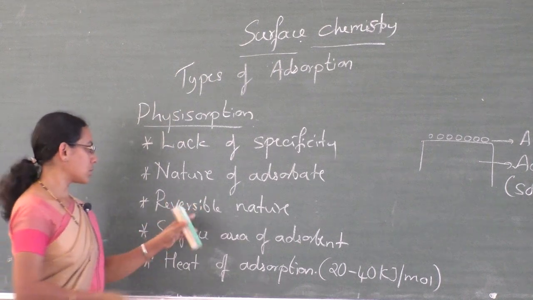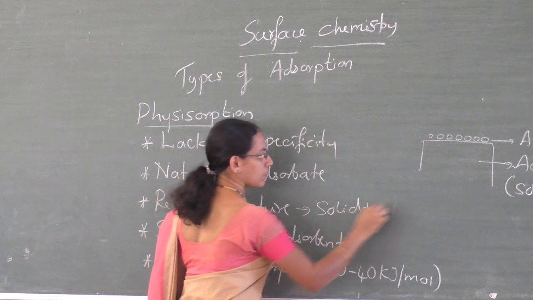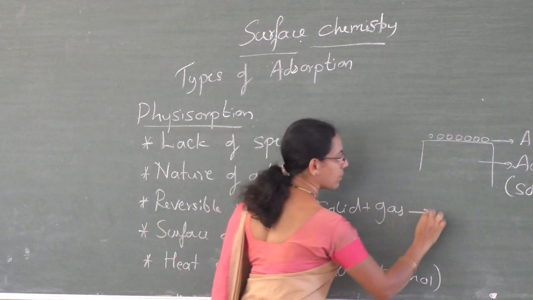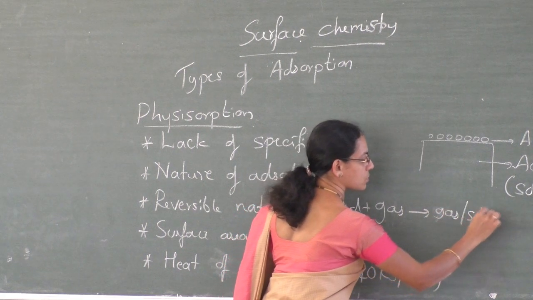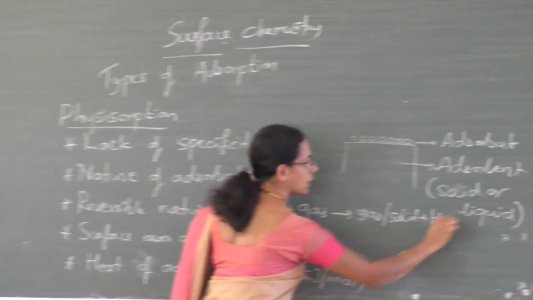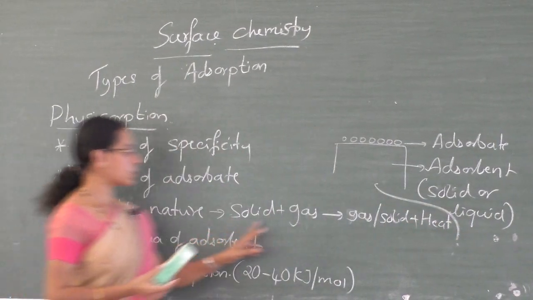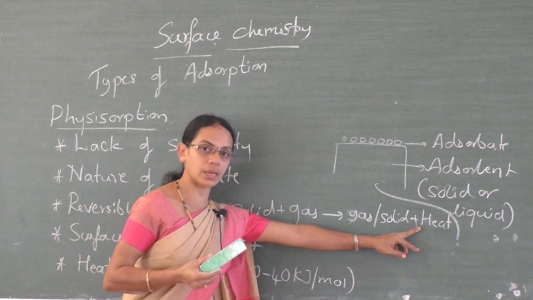I'll write the reversible nature as: gas is adsorbed on the surface of the solid, which we can write as gas adsorbed on the surface of the solid plus heat. The forward reaction is exothermic because of the liberation of heat.